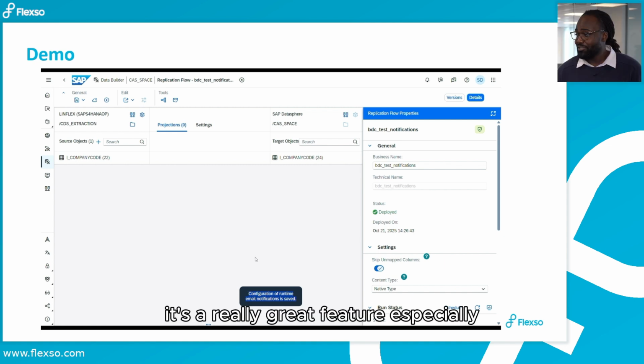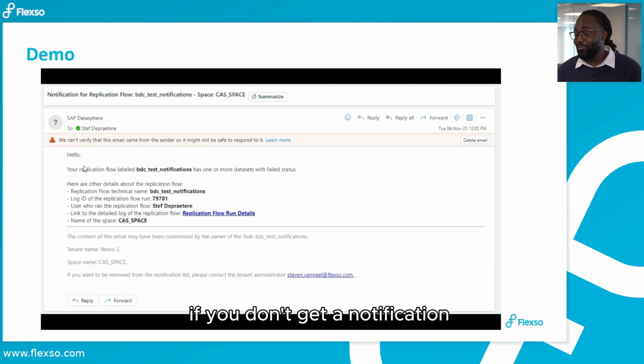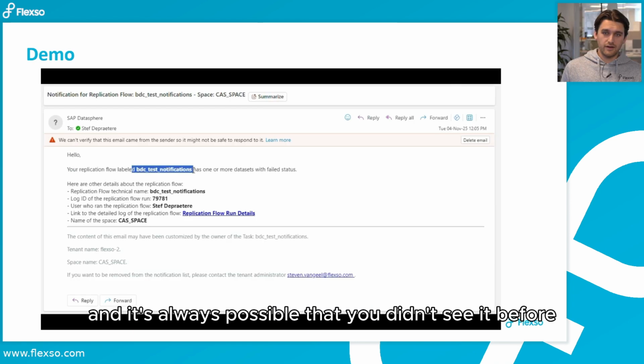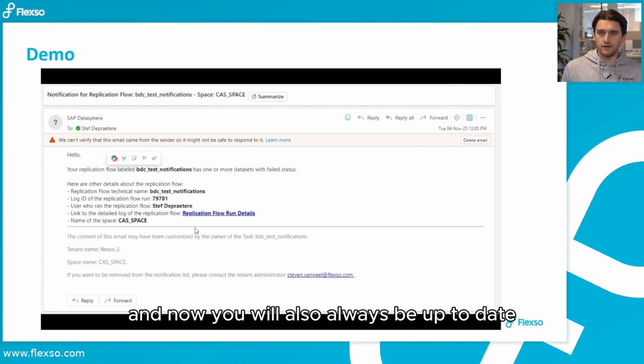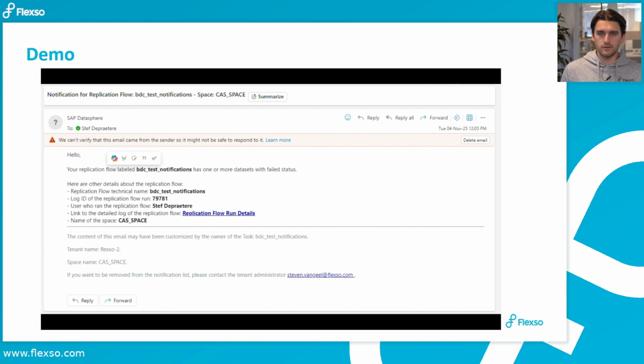It's a really great feature, especially as it can be overwhelming sometimes if you don't get a notification. True, and it's always possible that you didn't see before that it failed, and now you will also always be up to date. So here you can see the email that is sent.